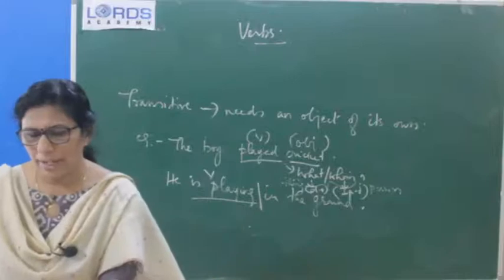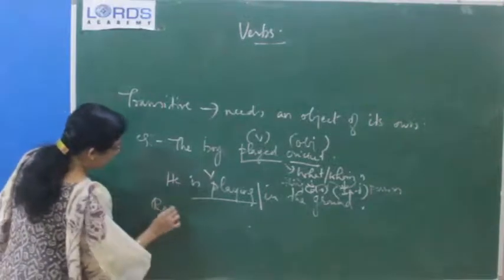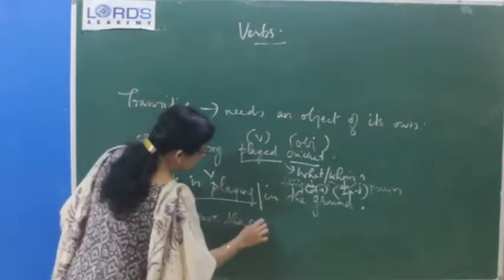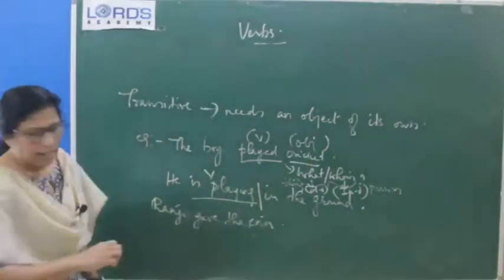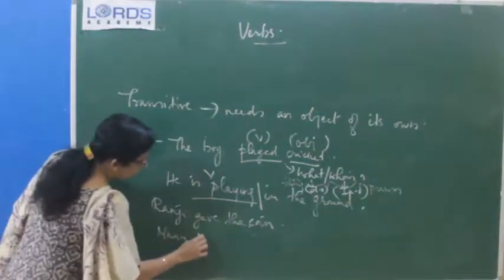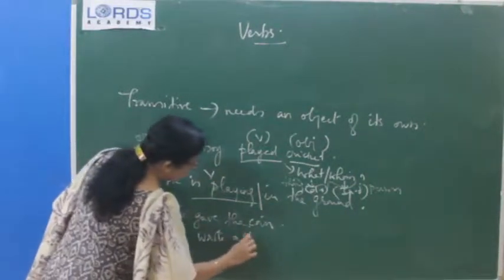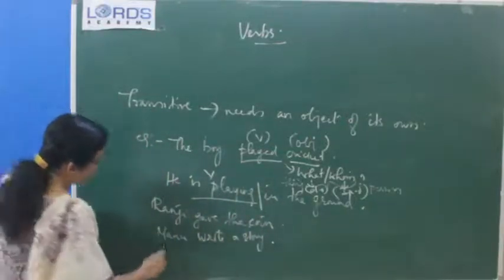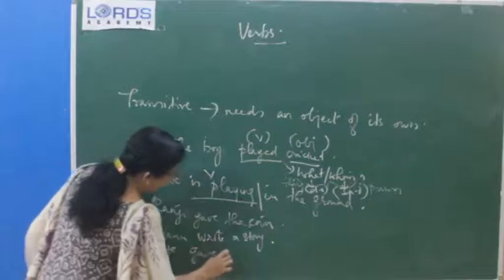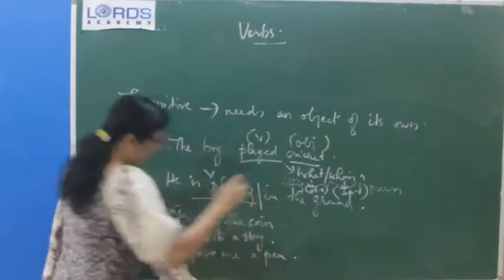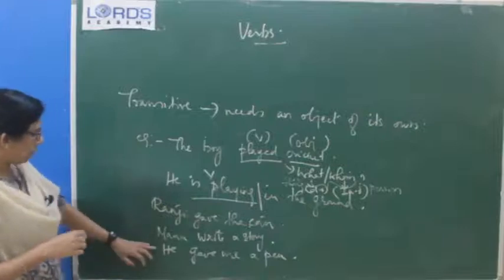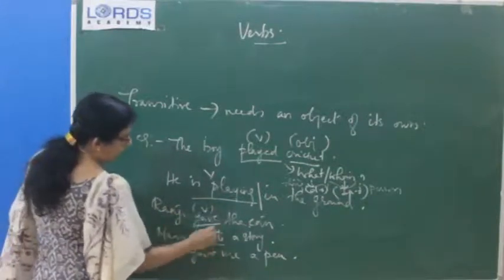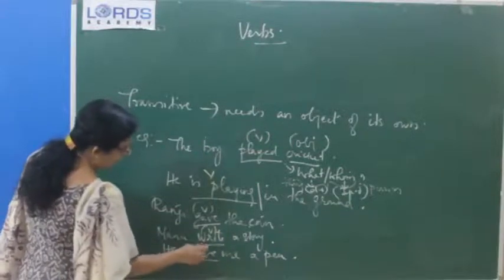Okay. For example, I will write three sentences. Ranji gave the coin, and Manu wrote a story. Okay, I have written two examples here. He gave me a pen. Okay, next example. So, three examples I have written here. In the first one, the verb is gave, in the second one, wrote is the verb, and in the third one again gave is the verb.